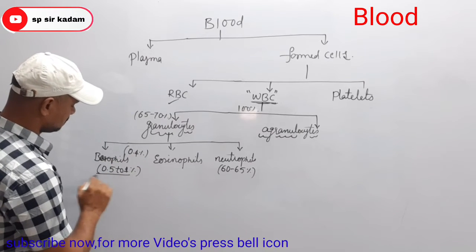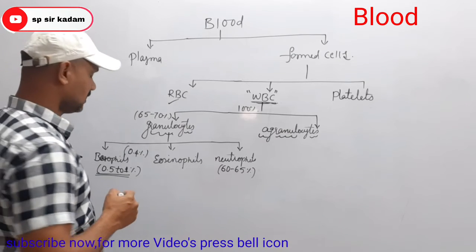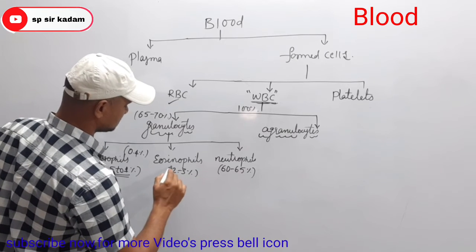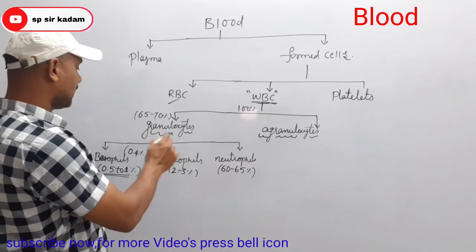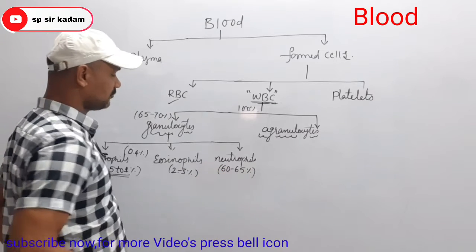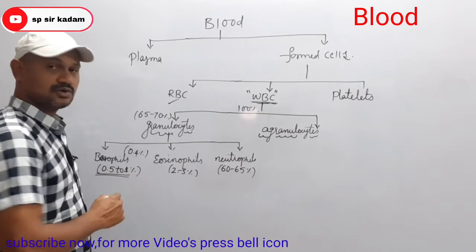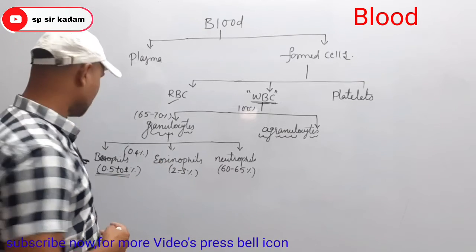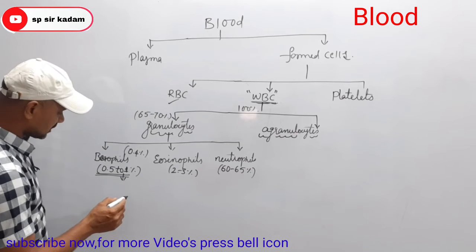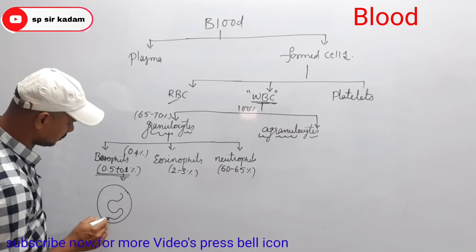As per the NCERT syllabus, basophils are 0.5 to 1%, and eosinophils are 2 to 3%. Remember, in total granulocytes, 60 to 65% constitute the what? Neutrophils. And 2 to 3% constitute the eosinophils, and 0.5 to 1% constitute the what? Basophils.